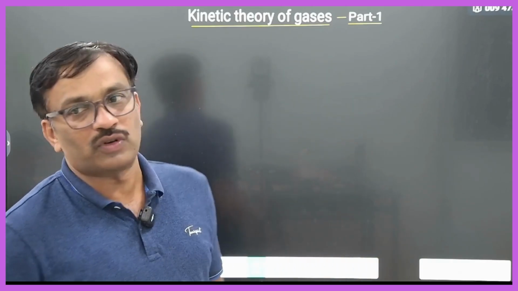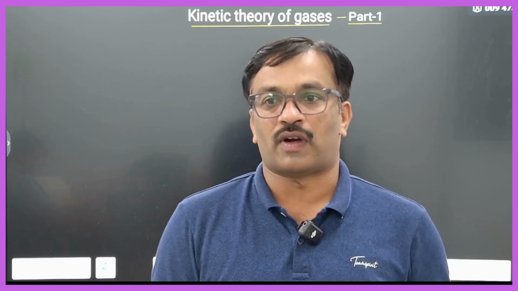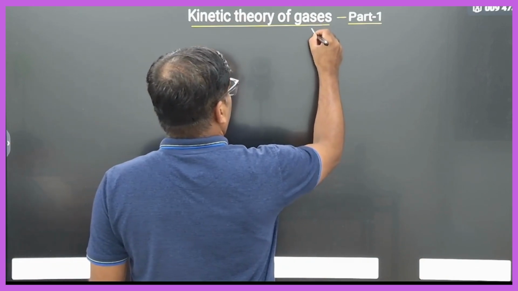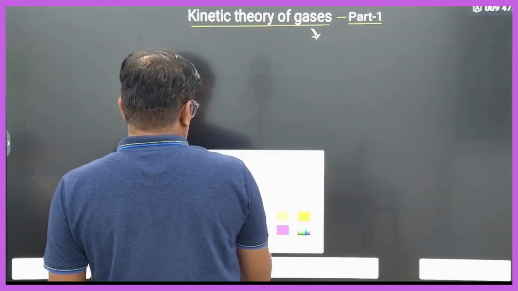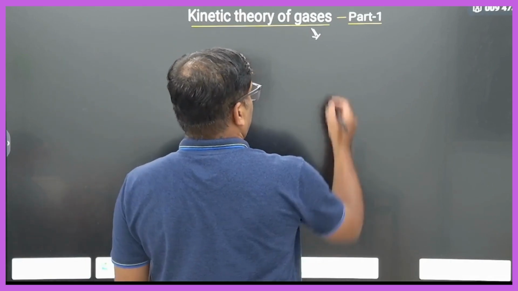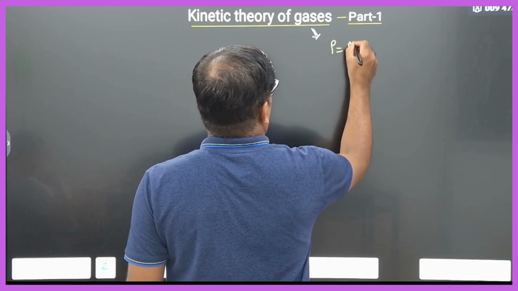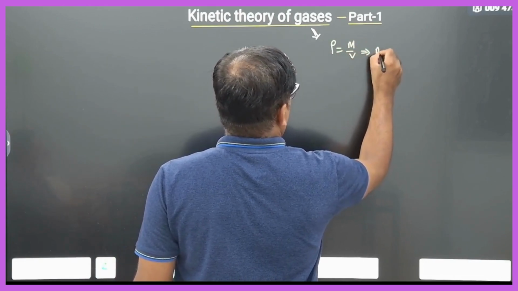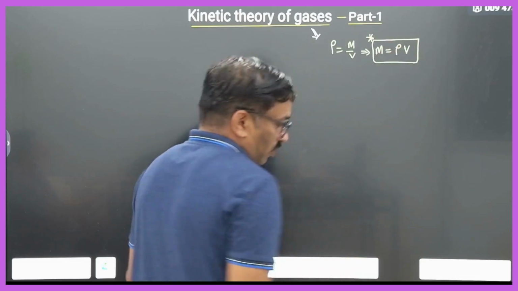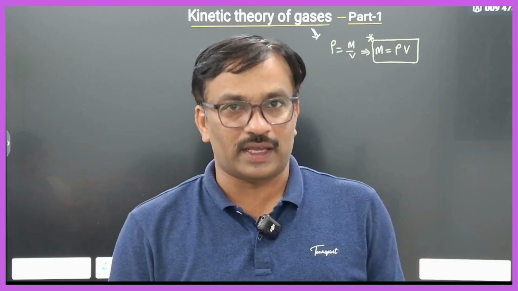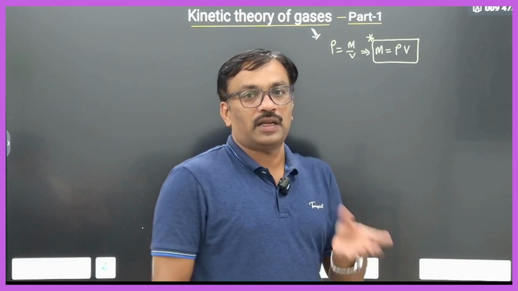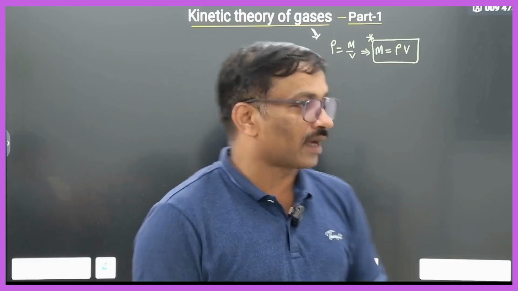I'll tell you some simple rules. Whenever you are dealing with gases, you have to follow these conditions compulsorily. First one: because we don't know the particular mass, whenever you are dealing with gases, always use the mass in terms of density. You know the density formula, density is mass by volume. So the mass of the gas will be equal to density into volume. Whenever you are dealing with gases or fluids, the mass should be replaced with density and volume. Like this, we can calculate the mass.